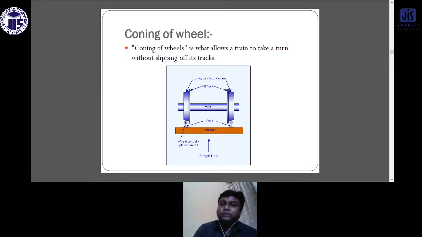Coning of wheels is what allows a train to take a turn without slipping off its track. Yes, as I discussed, when they take the turn, this coning will help them to keep to their track and restrict slipping from the tracks.